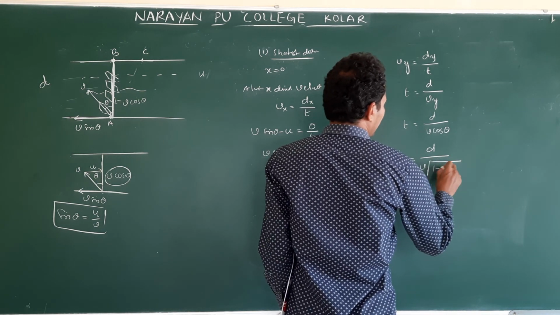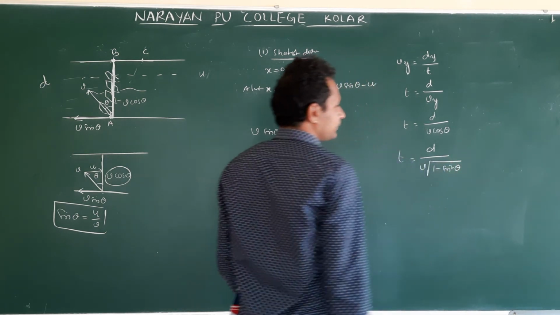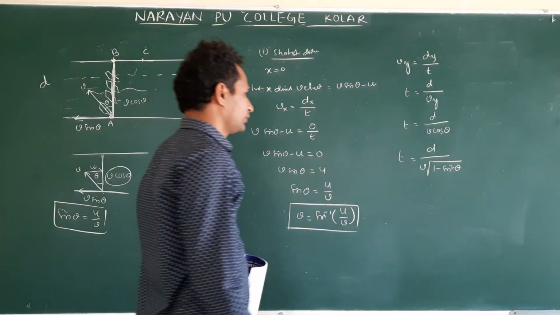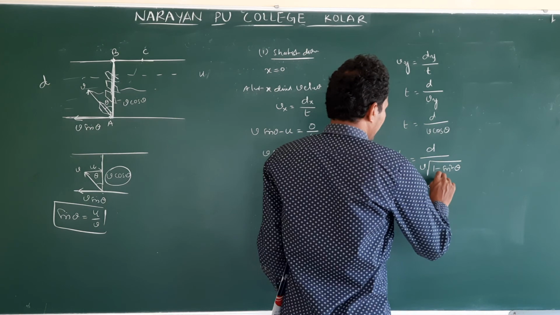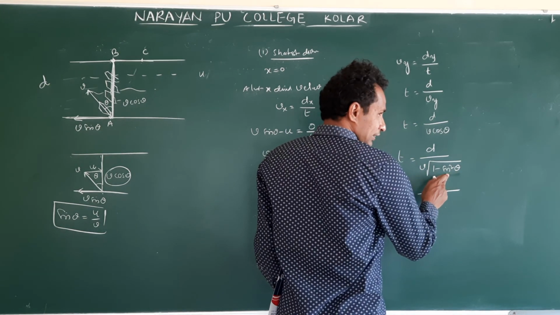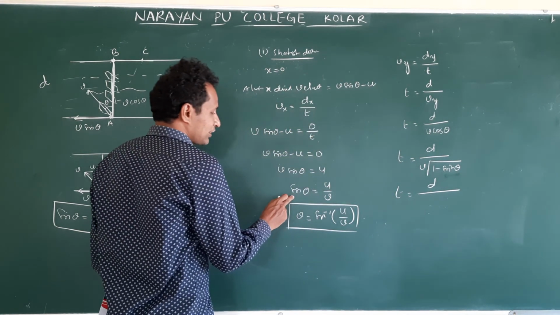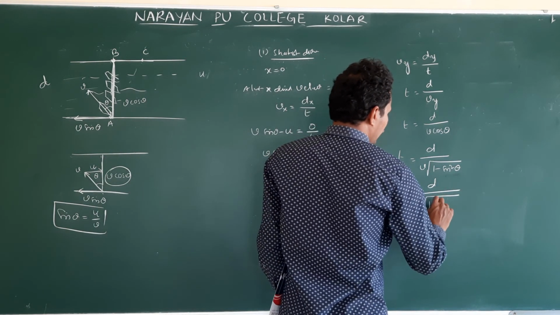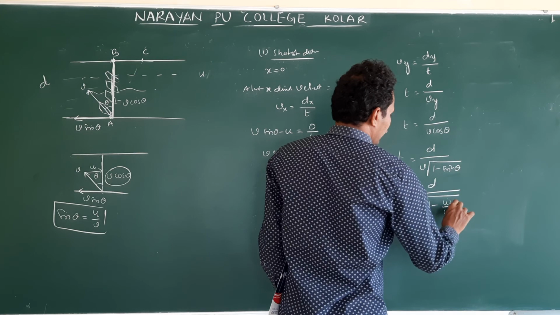I can write cos theta as under root of 1 minus sin square theta. Identity: sin square theta plus cos square theta is equal to 1. Then t is equal to d by... Sir, why do you write this in terms of sin? Because we have a sin value, that is u by v. That is v into under root of 1 minus u square by v square.